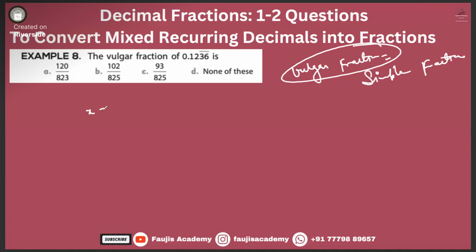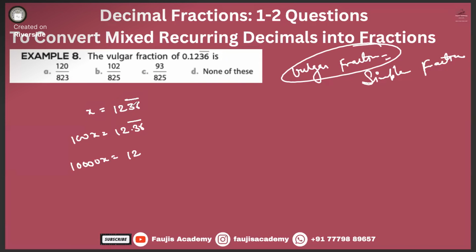So x is equal to 0.1236 bar. Okay, what will happen if we do 100x? Will it become 12.36 bar? And what will happen if we do 10000x?